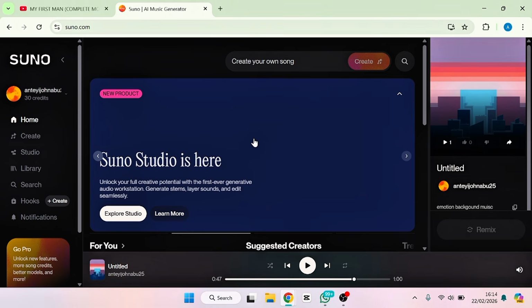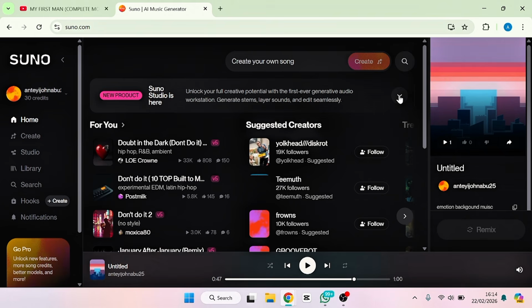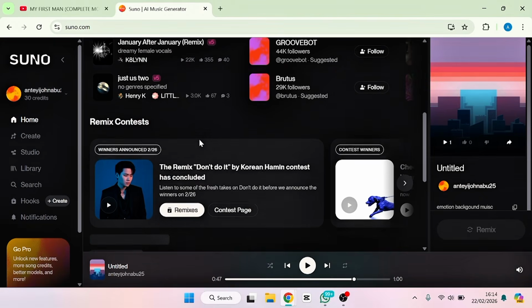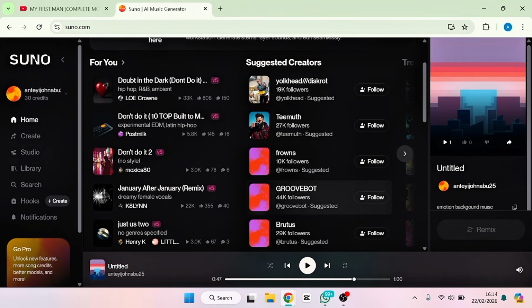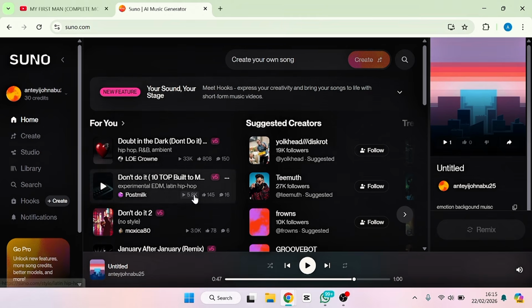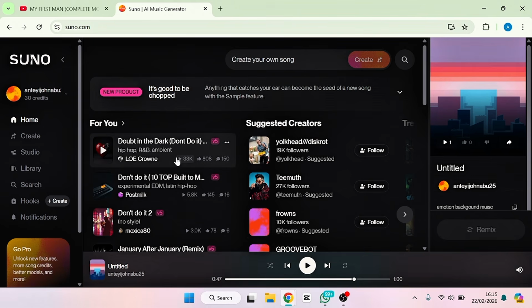Immediately you sign in, the next thing that you need to do is to go ahead and click this create. As you can see, they have create, studio, library, search, hooks, and so on. And if you look here, you are going to see some creators, with some music that they have created. You can go through it if you like it. And if you like any music from here, you can actually go ahead and create the cover, but we are not going to do that in this video because we want to create our own music.